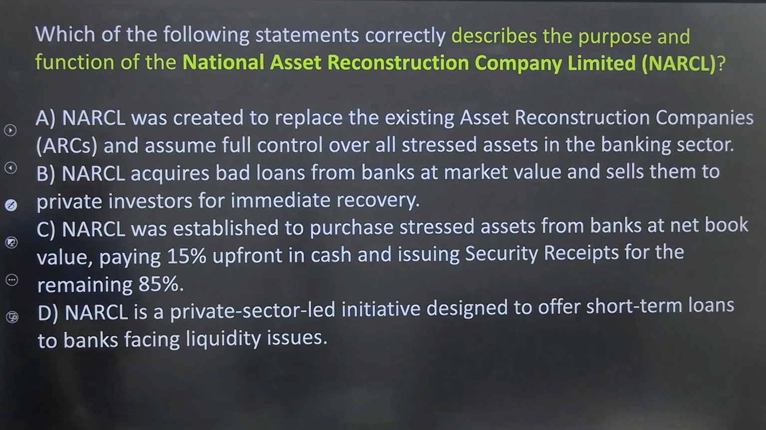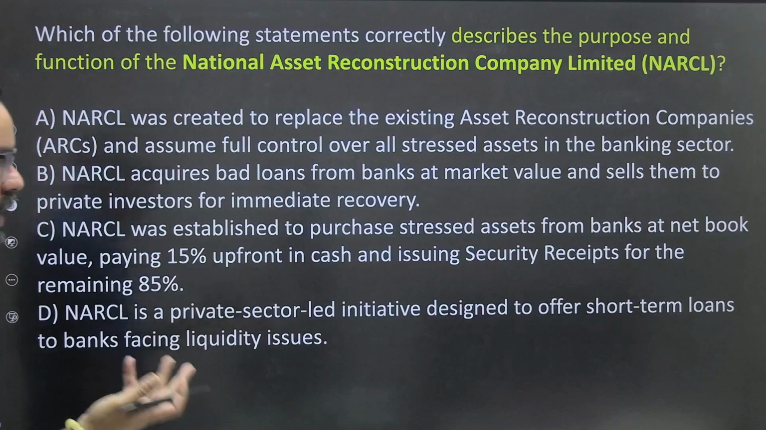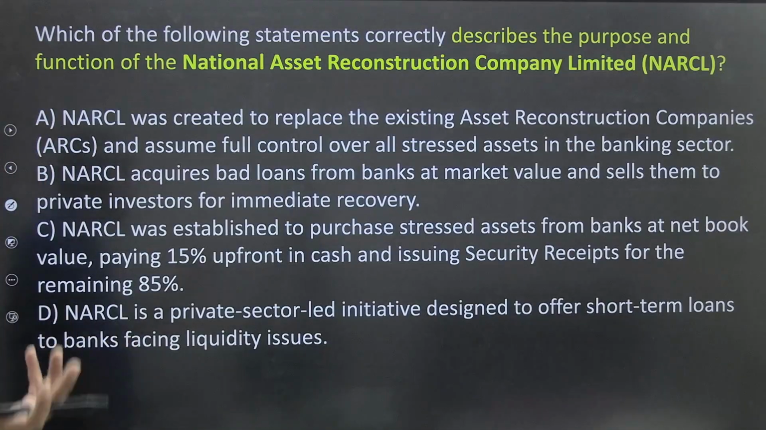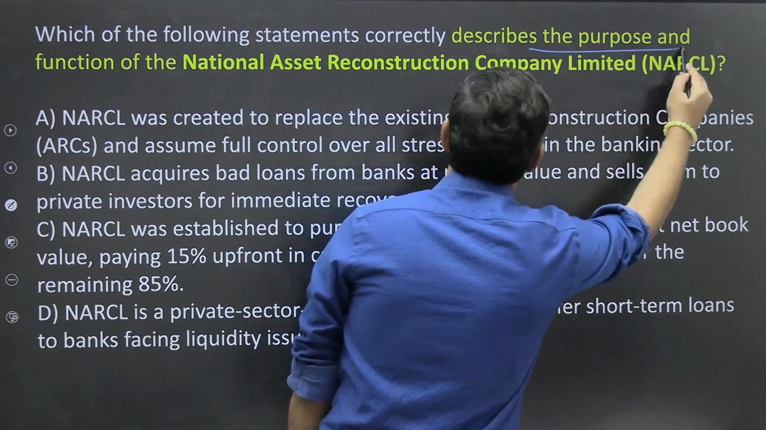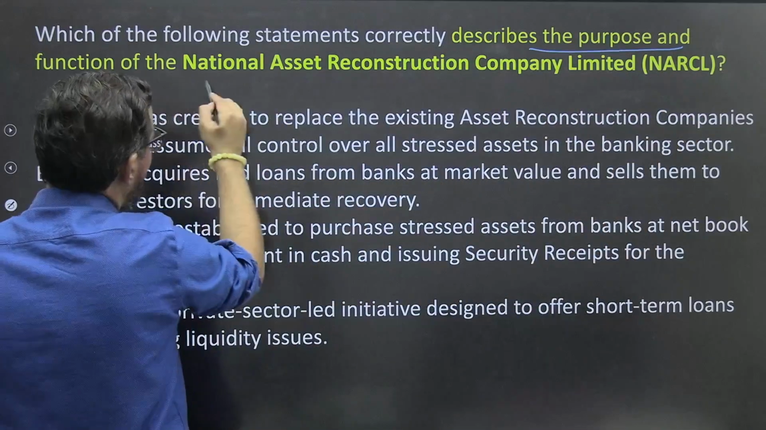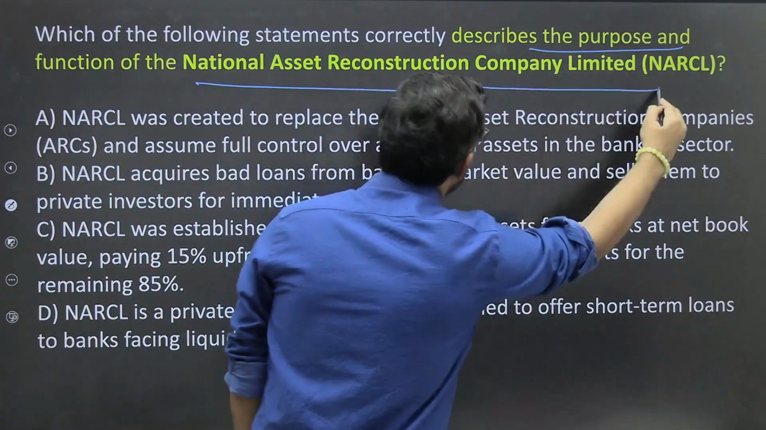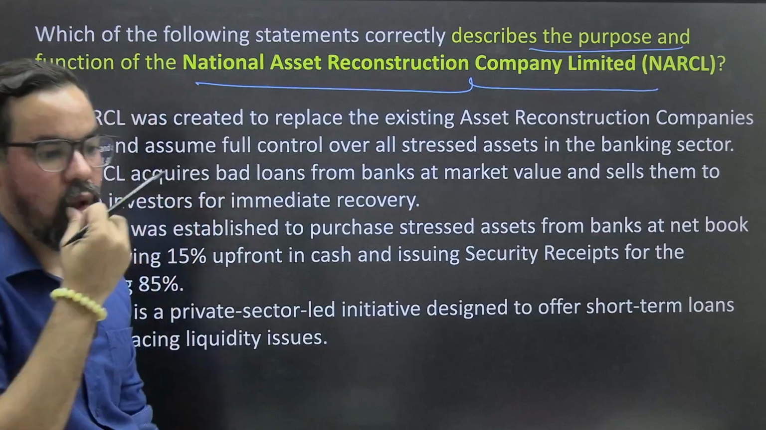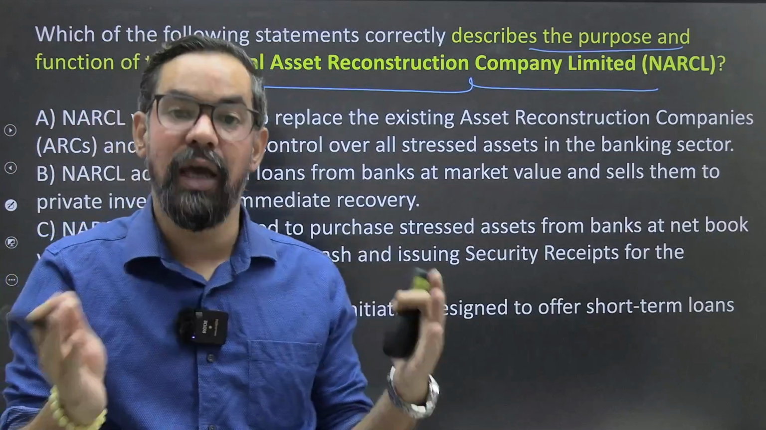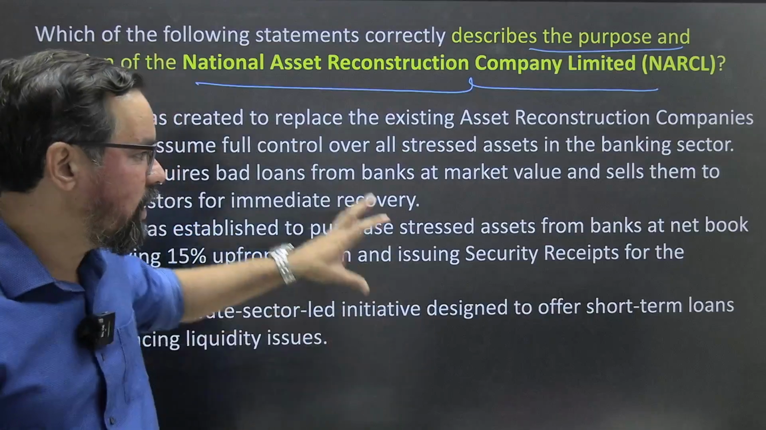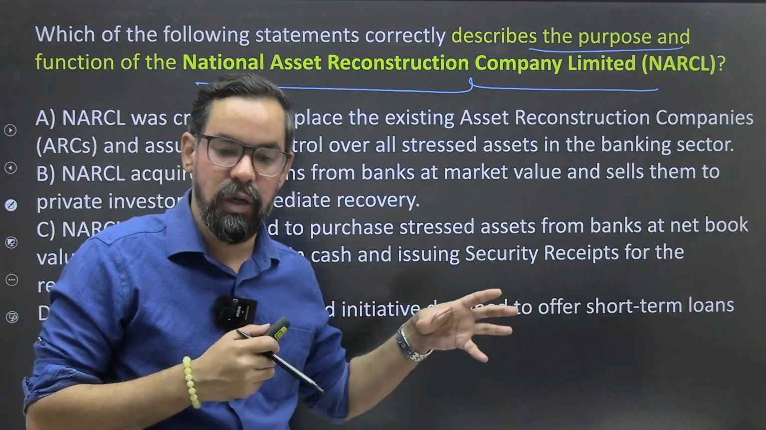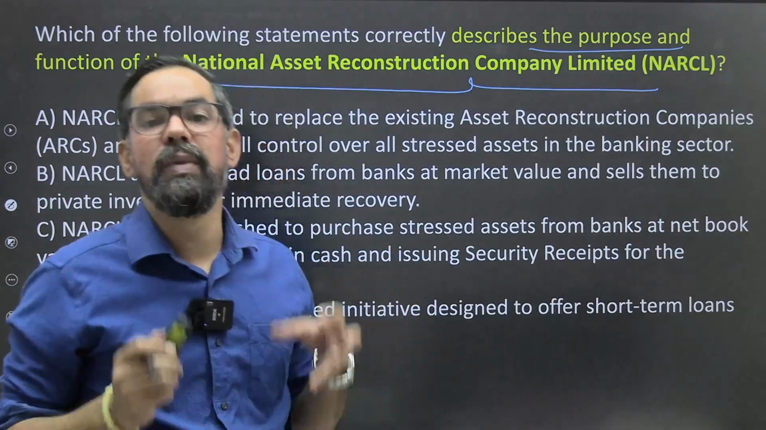Okay. Next one. So the next question is about NARCL. Again, it is a bad bank. So which of the following statements correctly describes the purpose and function of the National Asset Reconstruction Company Limited? So it works as a bad bank, just like ARCs, Asset Reconstruction Companies, work. So basically the primary objective of this particular institution was to help public sector banks.